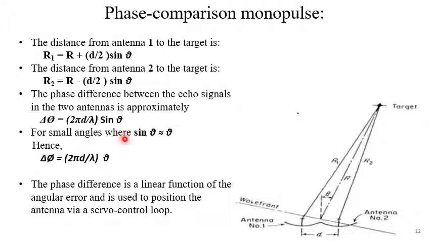For small angles, sin theta is nearly equal to theta, because this angle is very small; we cannot let the target go away from the front direction. So under this condition, this is 2 pi d by lambda times theta. That means this phase difference is proportional to theta. That means the phase difference is a linear function of the angular error and is used to position the antenna via a servo control loop. So this is the basic principle of phase comparison monopulse.